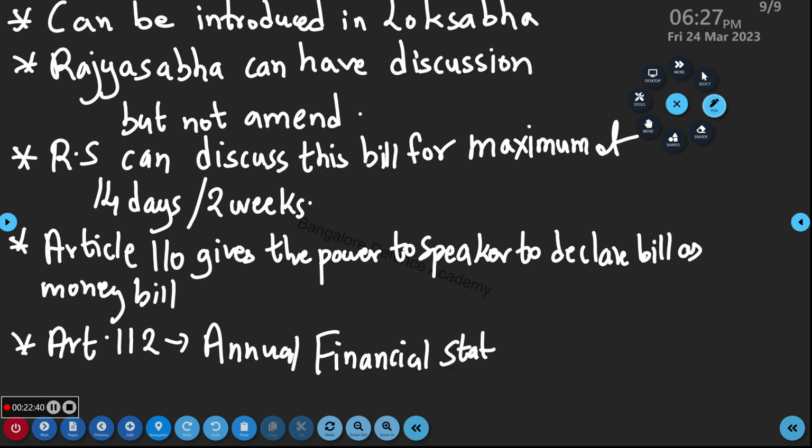In Parliament, we are going to discuss a small topic here, that is budget. A very small topic, that is budget. Tell me, who is the finance minister? On which day do we present the budget?